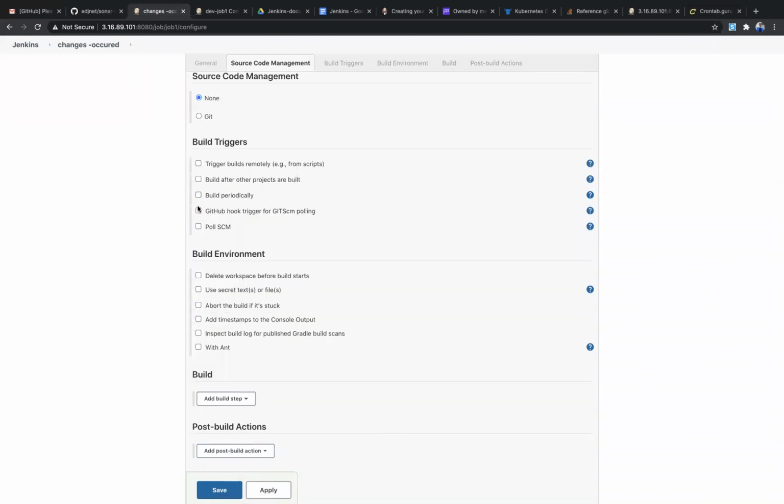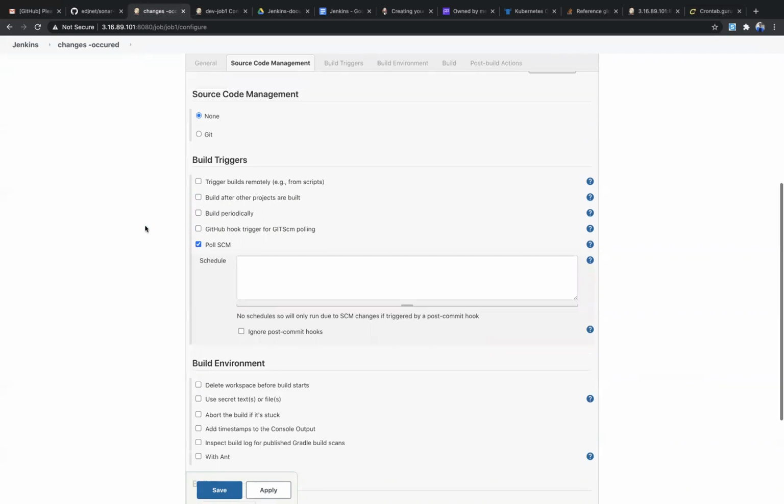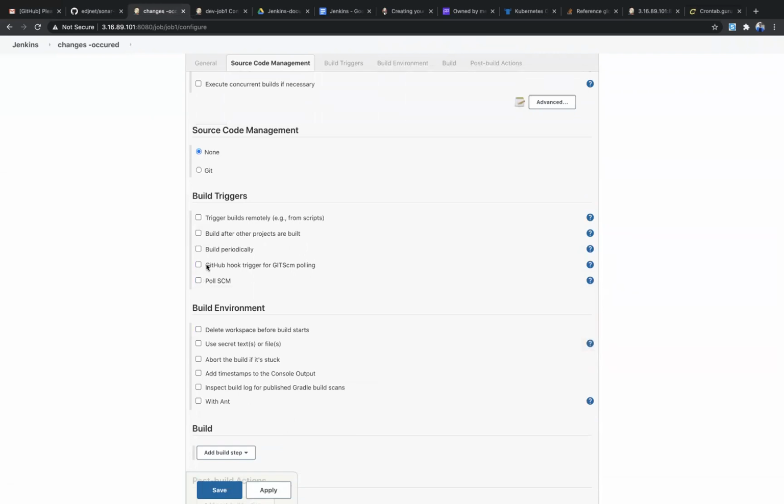If I select poll SCM, the build is never going to be triggered unless you modify anything. So if I give star star star, the build won't be triggered because I didn't do any modification. So if you configure Git, then the data will be stored in the workspace. And here GitHub trigger means when there is any change, right away the build needs to be triggered. So that is GitHub trigger for Git SCM.